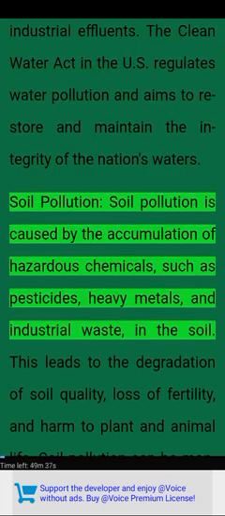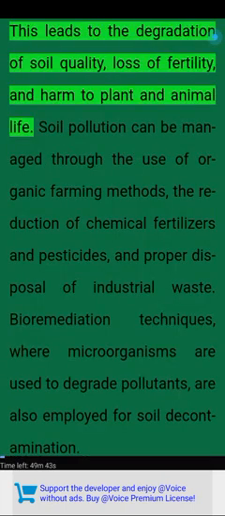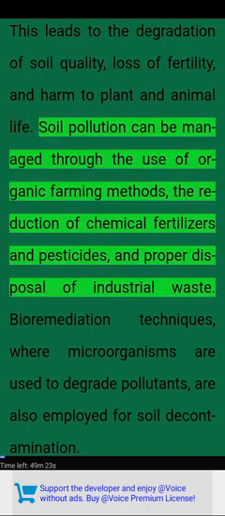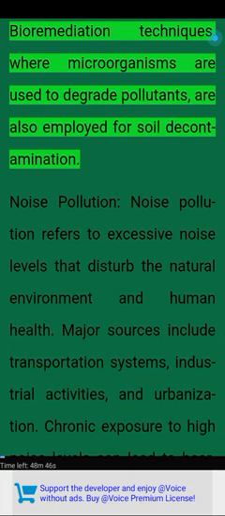Soil pollution. Soil pollution is caused by the accumulation of hazardous chemicals, such as pesticides, heavy metals, and industrial waste, in the soil. This leads to the degradation of soil quality, loss of fertility, and harm to plant and animal life. Soil pollution can be managed through the use of organic farming methods, the reduction of chemical fertilizers and pesticides, and proper disposal of industrial waste. Bioremediation techniques, where microorganisms are used to degrade pollutants, are also employed for soil decontamination.